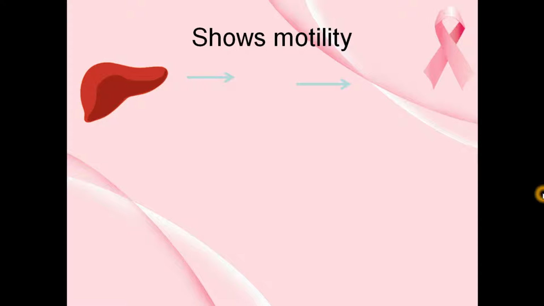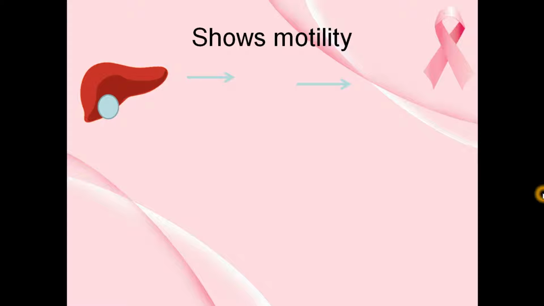Now, another most important characteristic of cancerous cells is that they show motility. Now, what is motility? Motility means moving from one place to another place, right? Even cancerous cells show motility. Now, this is a liver, okay, a normal healthy liver, but it has developed a cancer. Now, this blue dot is a cancer. What happens if it is present there? It's no problem. We can remove it by surgery.